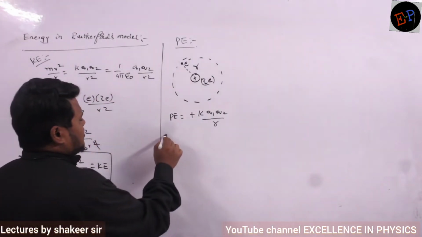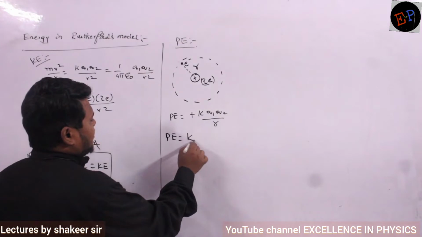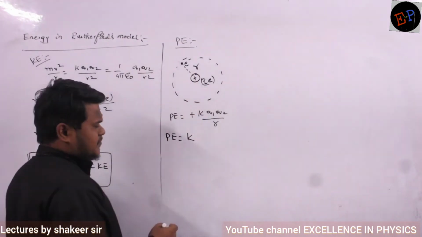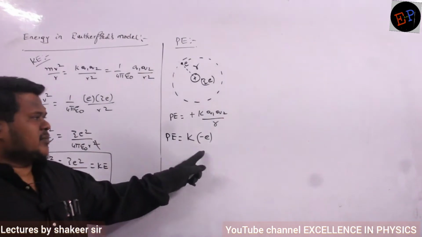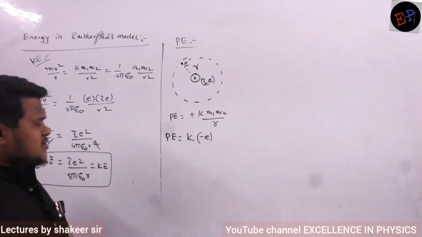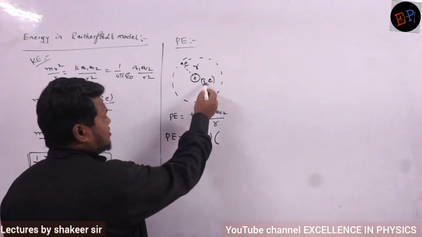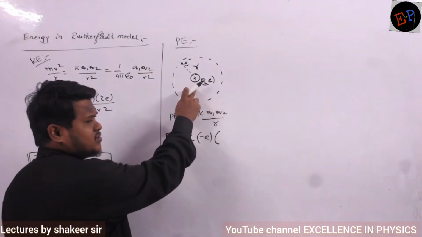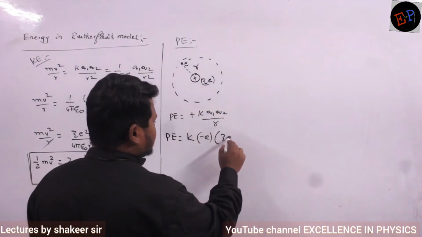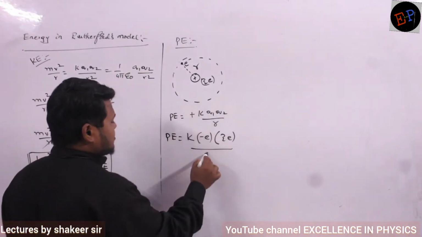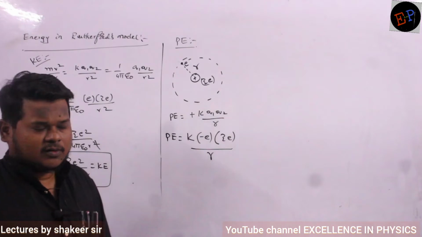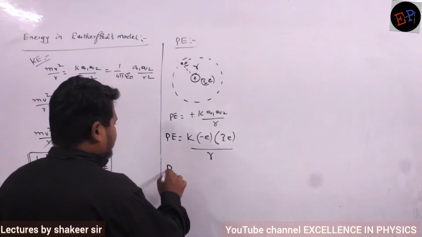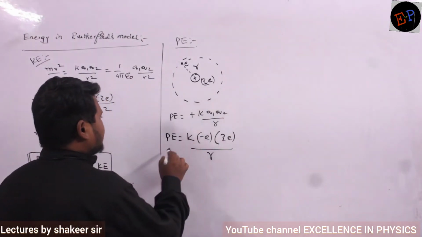So potential energy is equal to k. What is the charge of the electron? The charge of the electron is minus e. Are you able to understand? And what is the charge of the second charge? The second charge is the nucleus. What is the charge of the nucleus? Z into e. And what is the distance between them? The distance between them is r, or you can also call it Rn. So what is the equation of potential energy, and what is meant by k?